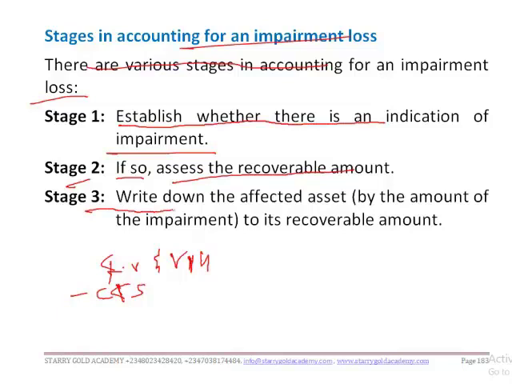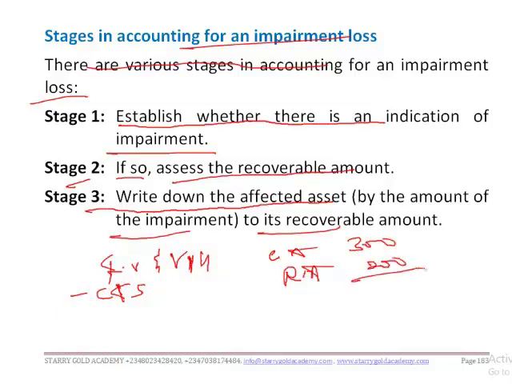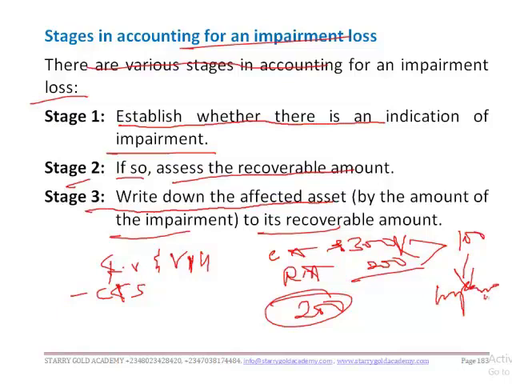So stage three is to write down the affected asset by the amount of the impairment to its recoverable amount. So if the carrying amount is say 300,000 and the recoverable amount is 200, the asset should be carried forward at 200 and not 300. Are we together? The asset should be written down to 200 by the difference of 100 naira. So this difference of 100 naira is the impairment amount. Are you getting it clear?